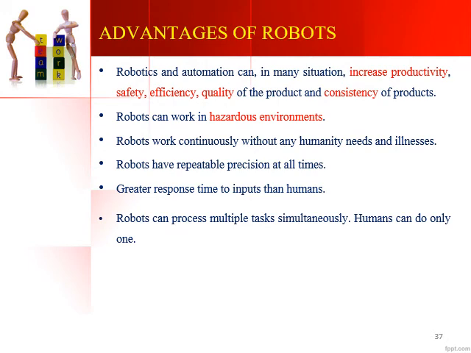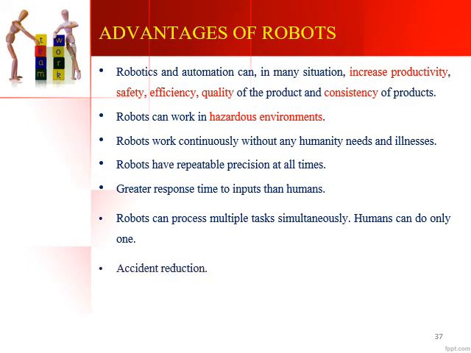Robots can process multiple tasks simultaneously, whereas humans can do only one. So human beings, if they are doing a particular task, will have to do that particular task and only then go to the next task. Whereas robots can have multiple attachments, or we can have multifunctional robots which can simultaneously do more than one task. So that is an added advantage compared to human beings, and work can be done at a faster pace.